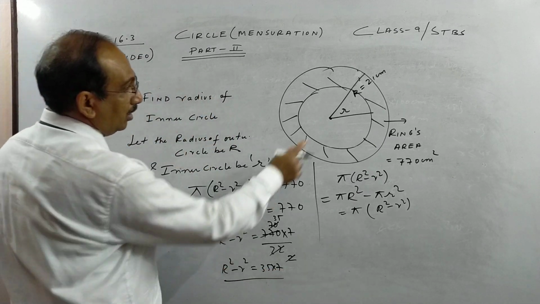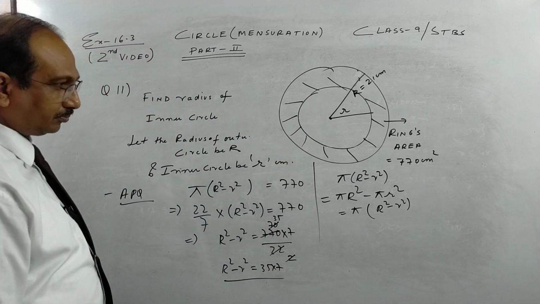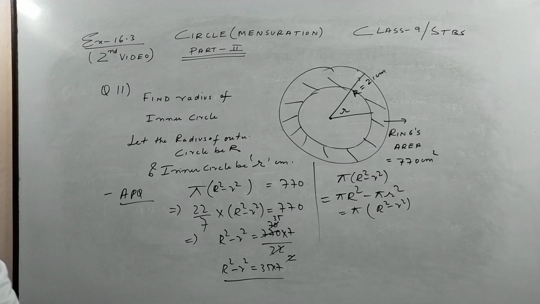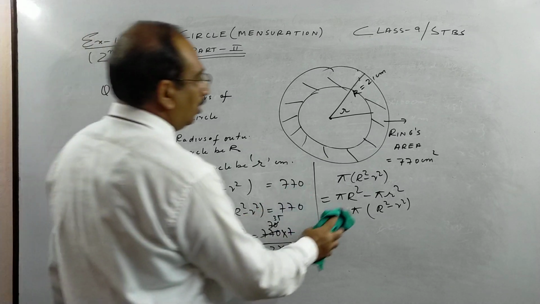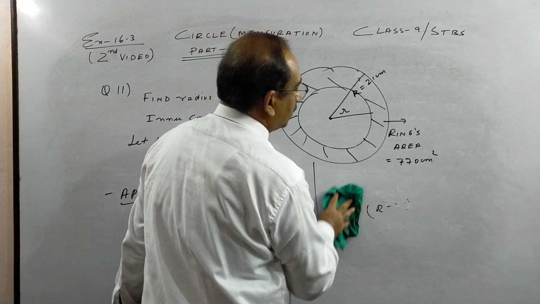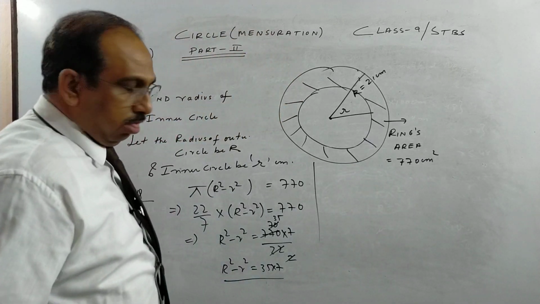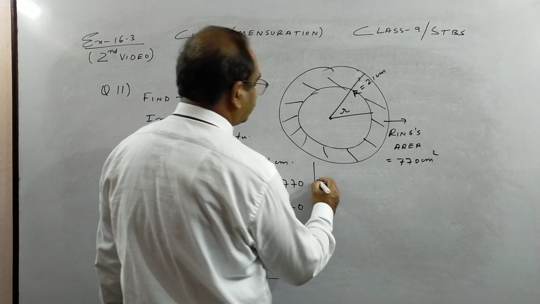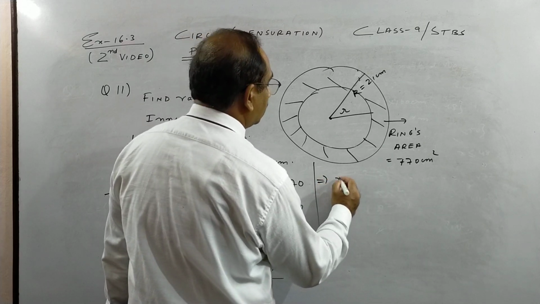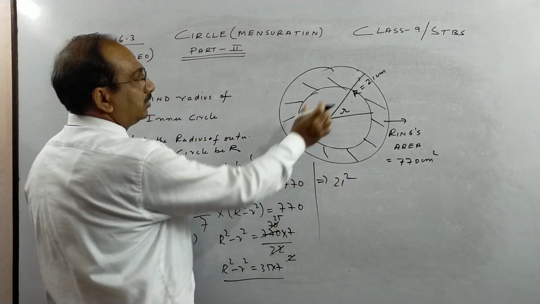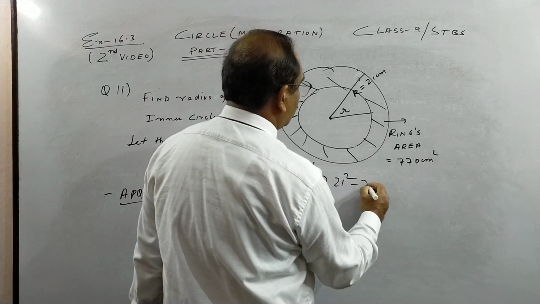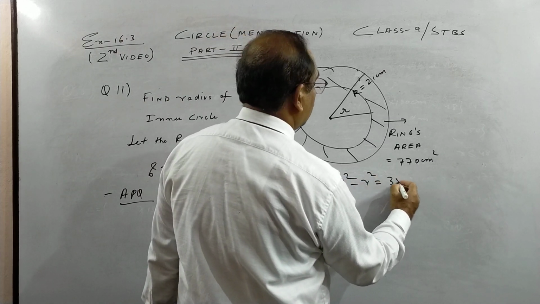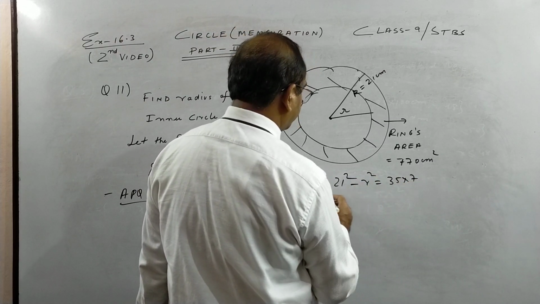Okay, and we know capital R is 21. So you can pause the video and copy. Okay, so here I need the place to solve. So see, finally, children, 21 square minus small r square is 35 into 7.